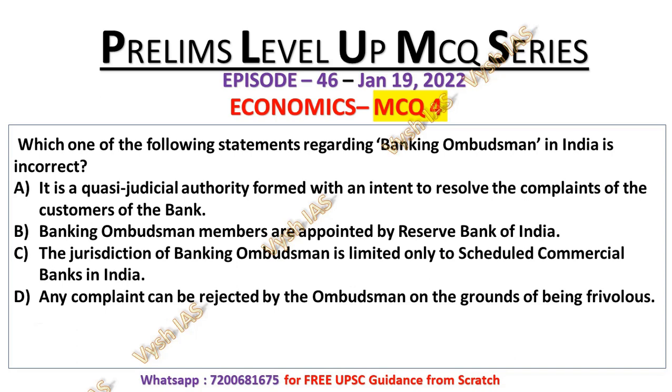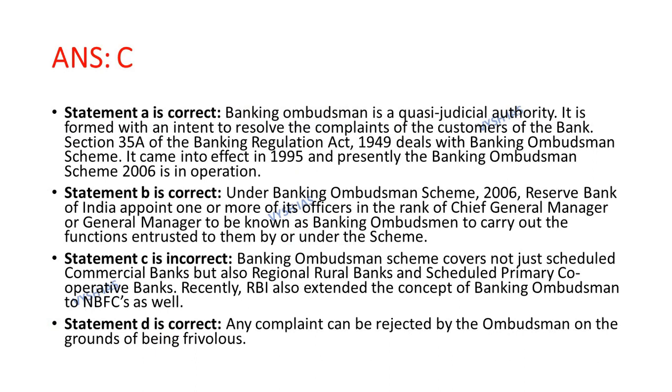So the answer will be C, which means that statement C is the incorrect statement. The jurisdiction of banking ombudsman is limited only to scheduled commercial banks in India. Now let's look at the explanation. Statement A is correct because banking ombudsman is a quasi-judicial authority. It is formed with an intent to resolve the complaints of customers of the bank.